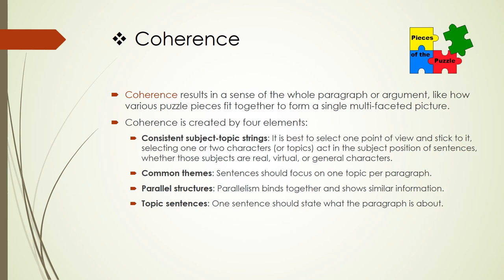Thus, to create coherent paragraphs, writers should give the passage consistent subject-topic strings, that is, make the topic or part of the topic the grammatical subject of most sentences in a paragraph. Writers usually do this by choosing consistent characters and making those main characters the subjects of most sentences. This practice applies the principles of clarity learned in the prior two lessons of style.